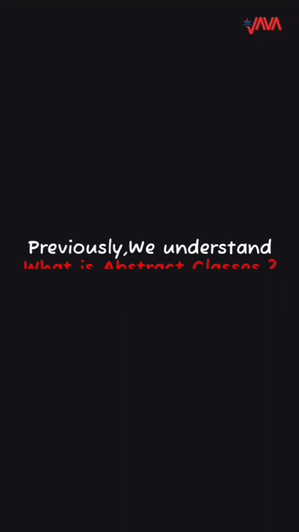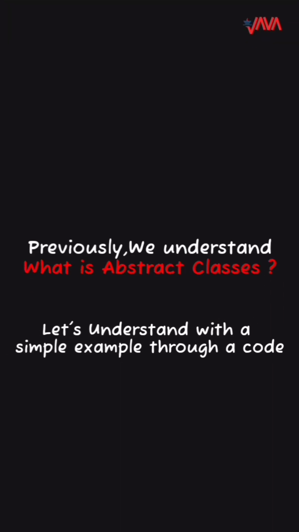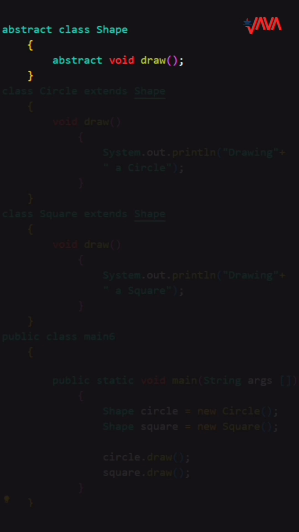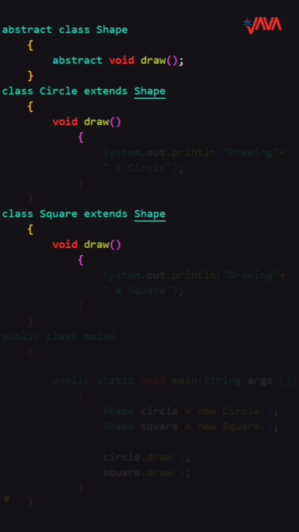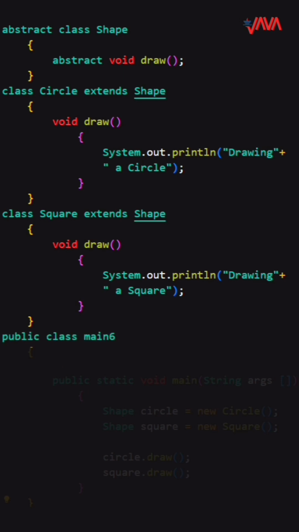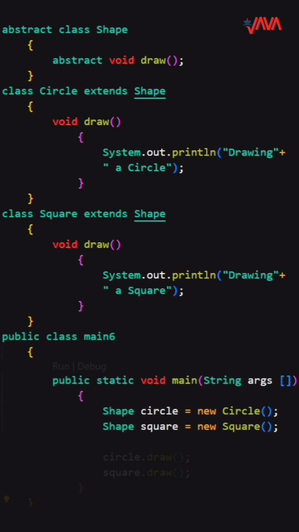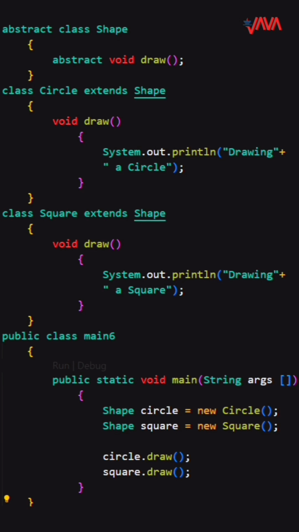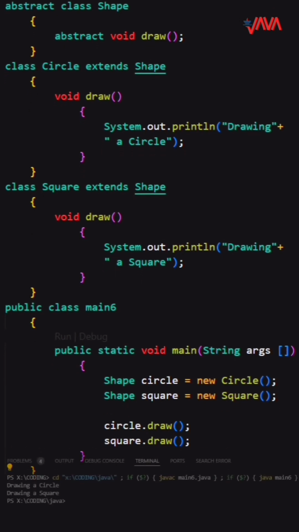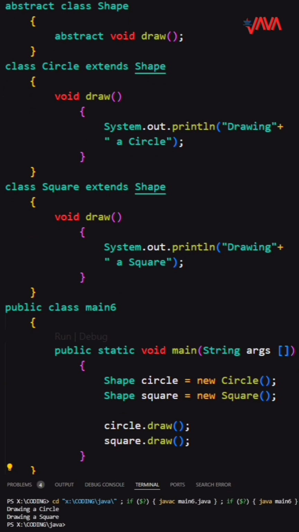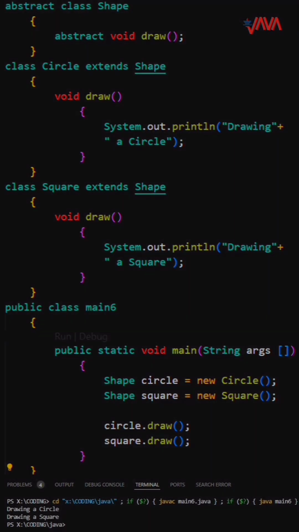Previously, we understood what abstract classes are. Let's understand with a simple example through code. In our code, we have an abstract class Shape with an abstract method draw. This means every shape must have a draw method, but we don't specify how it works. Next, we have two classes, Circle and Square, that extend Shape and provide their own implementations of the draw method. In the main class, we create objects of Circle and Square, and call their draw methods. This demonstrates how an abstract class enforces a method contract while allowing subclasses to define their specific behaviors.